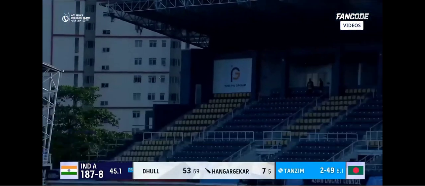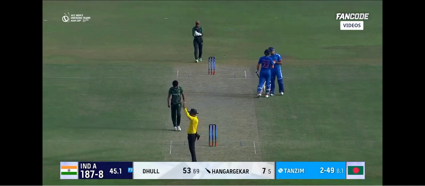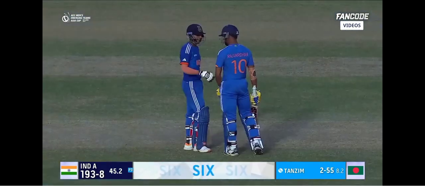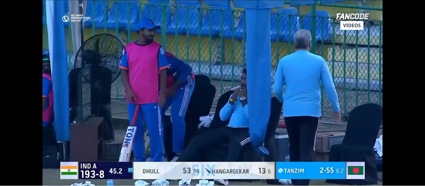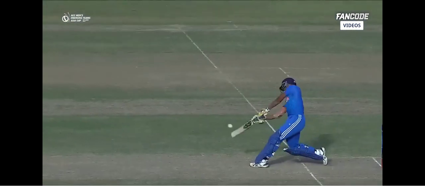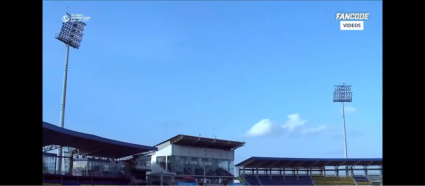That's hit big. That's hit high. That's hit long for 6. Hangargekar, your beauty. Picked that slower one quickly and deposited it over extra mid-wicket. That's a lusty blow. And he doesn't even look at it once it leaves the bat, just because of the sweet sound that the ball's made as it's made contact with the willow.